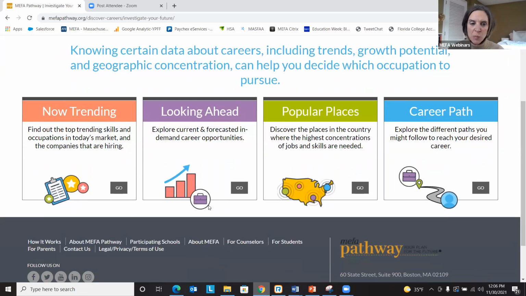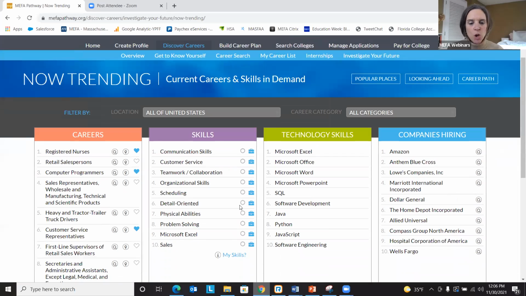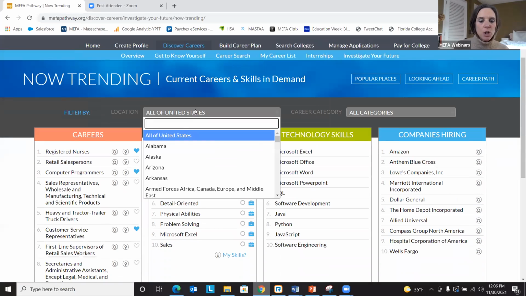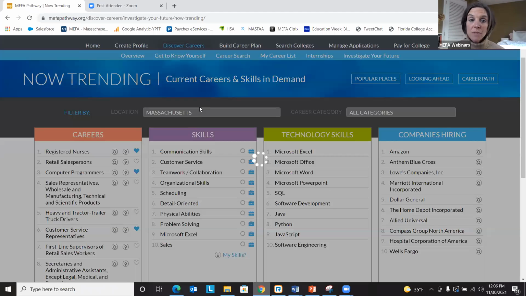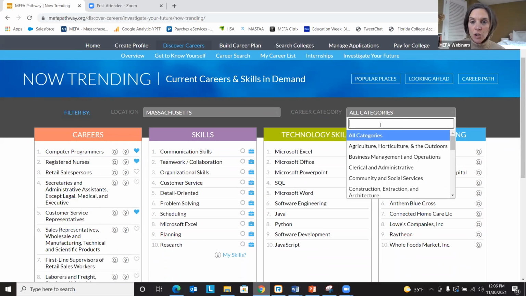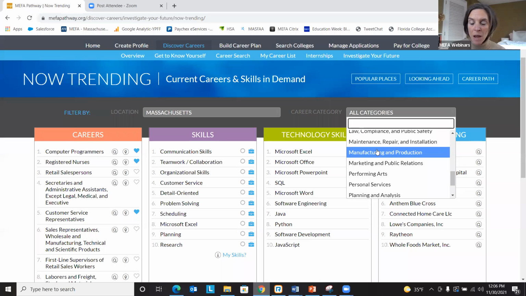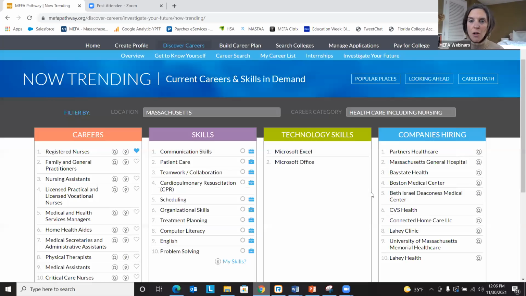All right, we're going to take a specific look into each of these. Let's start with Now Trending. It just takes a second to load here. Now Trending allows the student to select a location and career category. Let's start off with a location. Let's pop in Massachusetts. You can select any of the states within the United States; they're all in the drop-down box. I chose Massachusetts. Then you can select a career category. As you can see, there are a number of them listed right here. For our demonstration, I'm going to select healthcare.